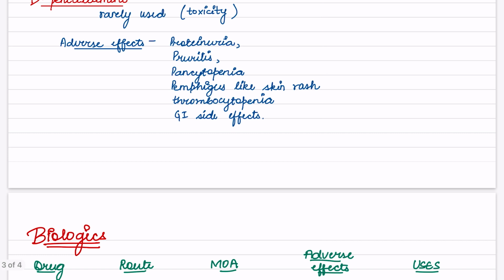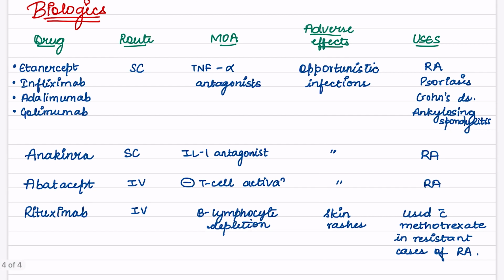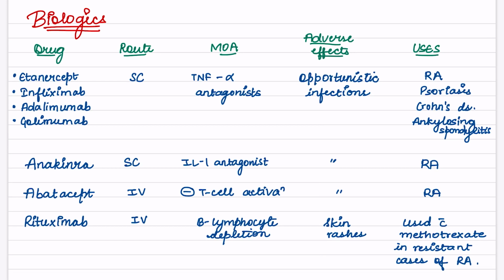Next we have D-penicillamine. It is rarely used because of its toxicity. Adverse effects are proteinuria, pruritus, pancytopenia, pemphigus like skin rash, thrombocytopenia and GI side effects. Now we studied about the non-biologics. Next we head on to biologics.